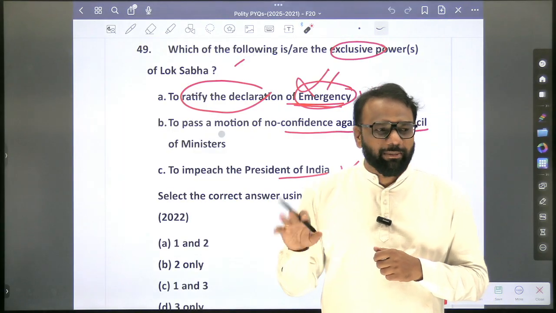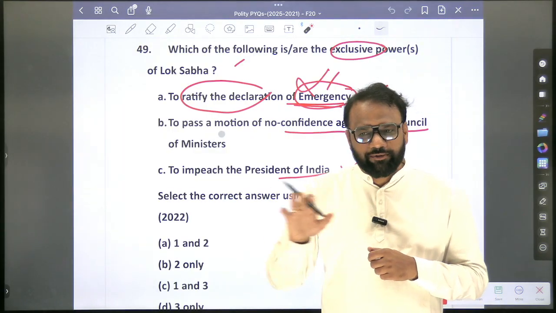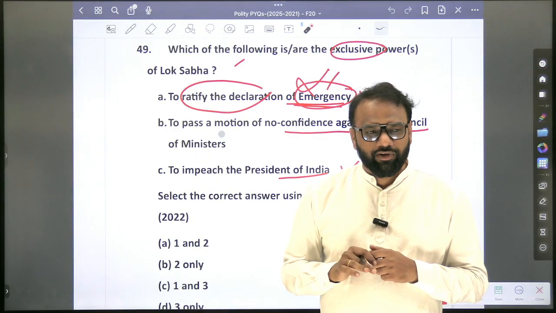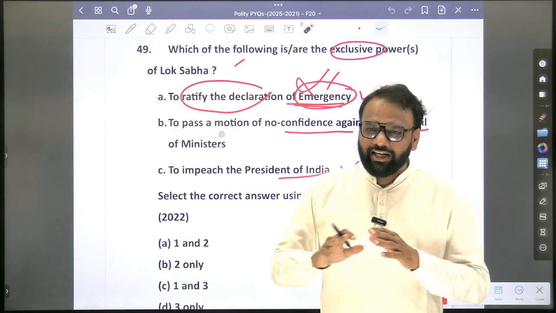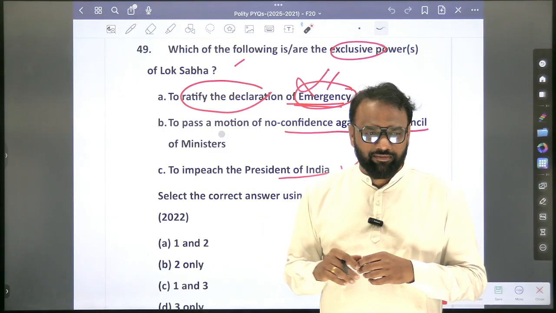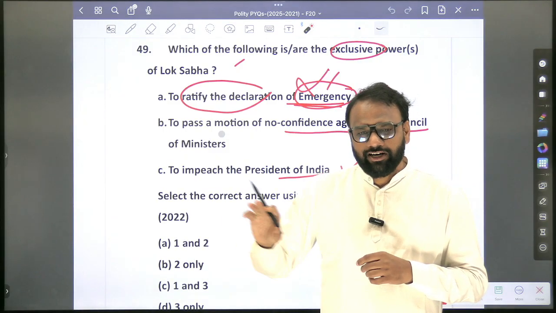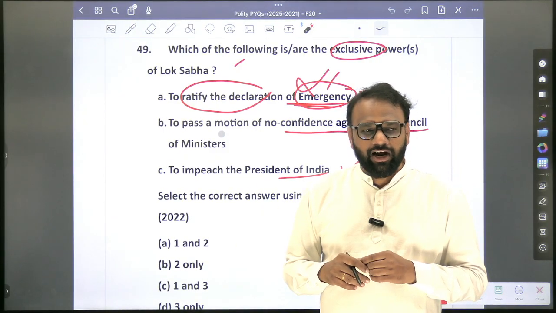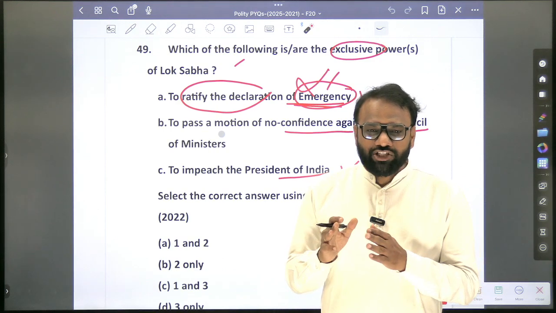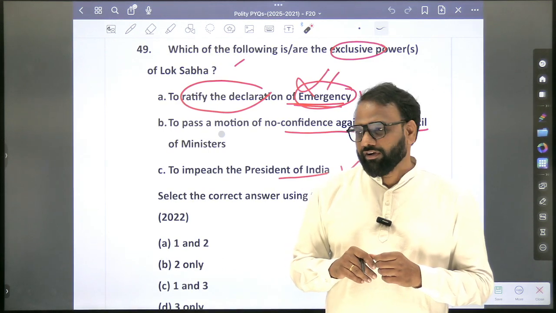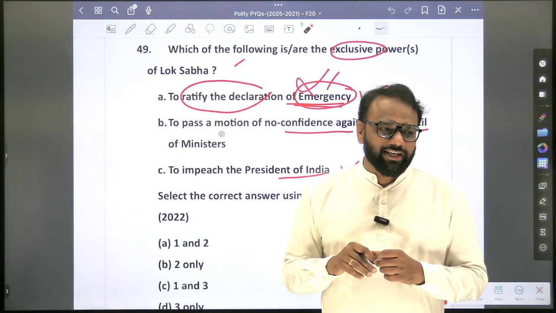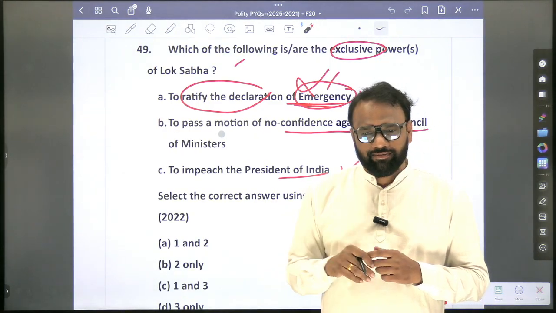Next, suspension of fundamental rights is associated with all the 3 types of emergencies. In which kind of emergency we have? National. In national emergency, all the articles will get automatically suspended. Which article will get automatically suspended? Article number 19. Which 2 articles can never be suspended? 20 and 21.